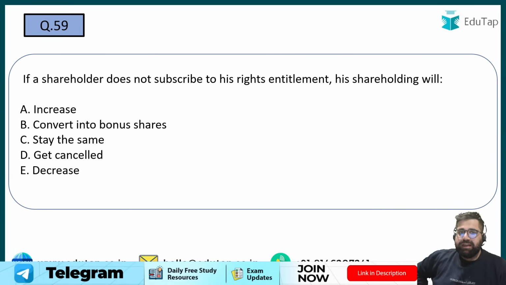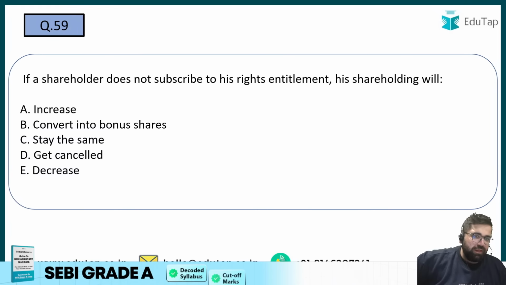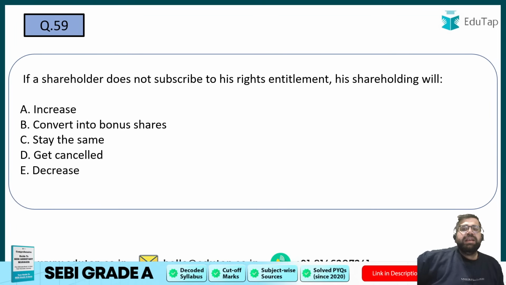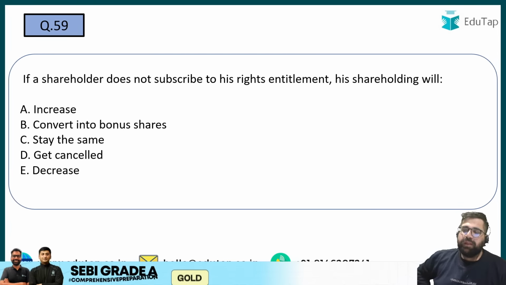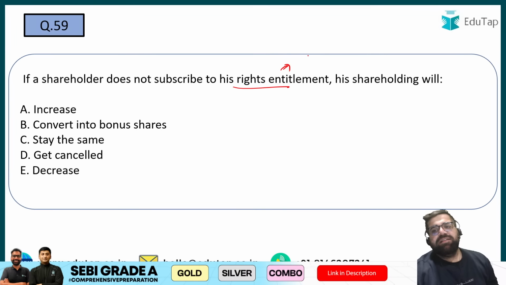59, my friends. If a shareholder does not subscribe to the right entitlements, his shareholding will remain the same, decrease, increase, or get cancelled. And if the shareholder sells these rights in the market, then this is known as what?